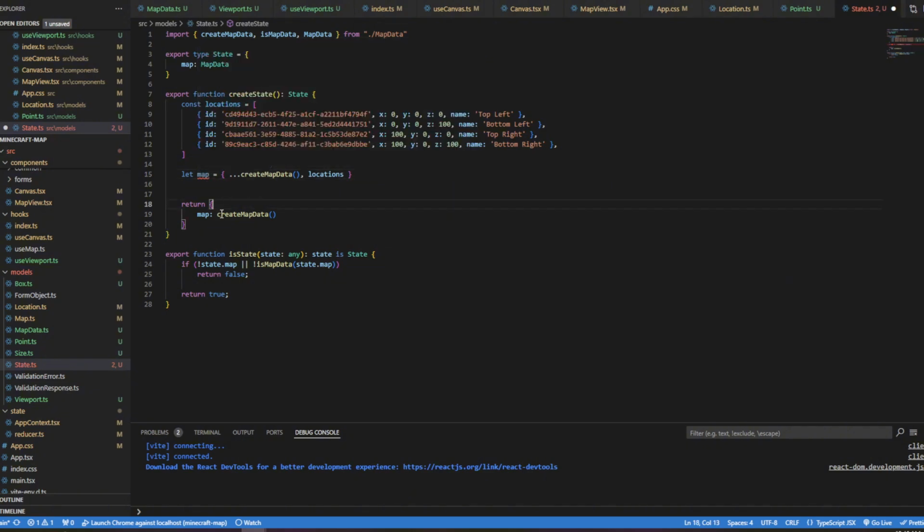Okay, and we'll just put the map in there. So we're creating locations and giving them names. Their names aren't being shown right now, but we're giving them names. And I can make this const. It's going to be 0, 0, 0, 100, 100, 0, and 100, 100, just to give us something. We do have a way of adding maps, but we don't have a good way of adding maps. So as soon as we have a better way of adding maps, or saving the data and restoring it, I'm going to leave this in here just to give us something to look at.